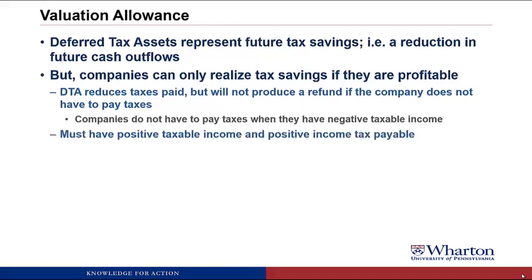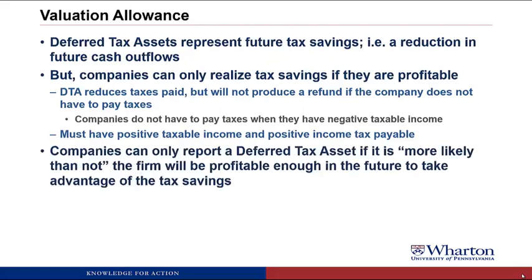So, to use a deferred tax asset, a company must have positive taxable income and positive income tax payable in the future, because then it can use the deferred tax asset to reduce that income tax payable and get the benefit of the tax savings. So companies can only report a deferred tax asset if it's more likely than not the firm will be profitable enough in the future to take advantage of the tax savings.